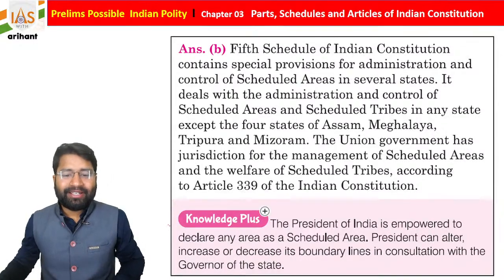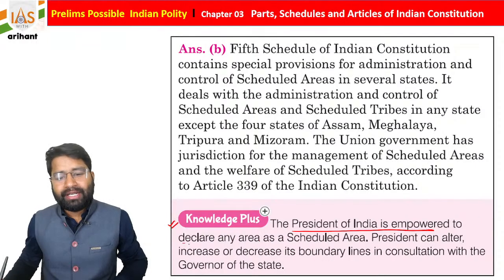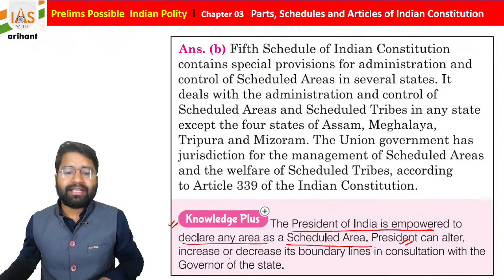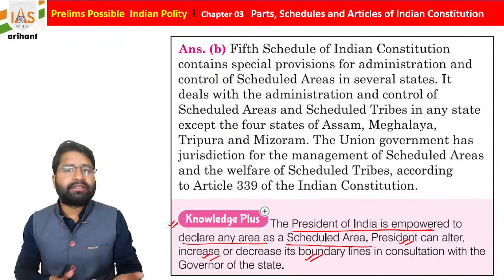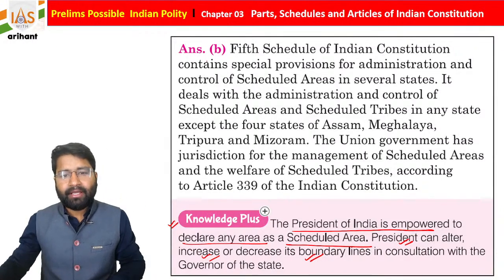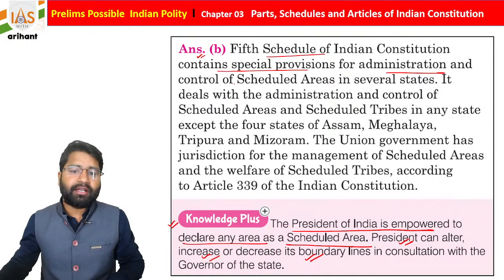So here is some extra knowledge also. The President of India is empowered to declare any area as a scheduled area. We already discussed. The President can alter, increase or decrease the boundary lines in consultation with the Governor of the state. So he can give a recommendation. So option B is correct. The Fifth Schedule, as you know, contains special provisions for administration and control of scheduled areas.